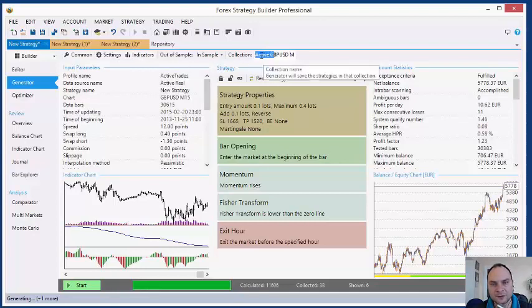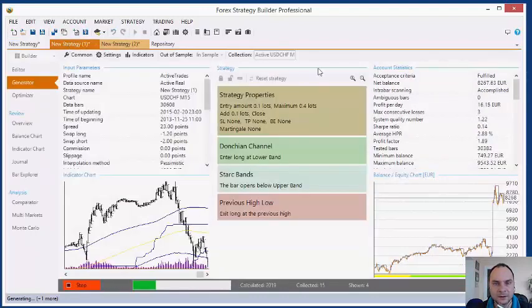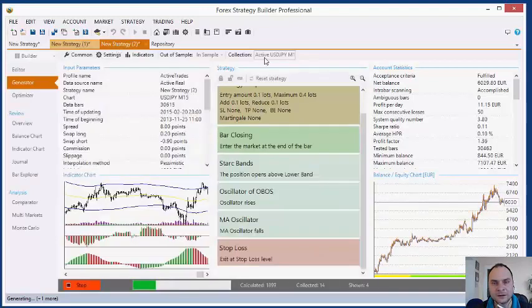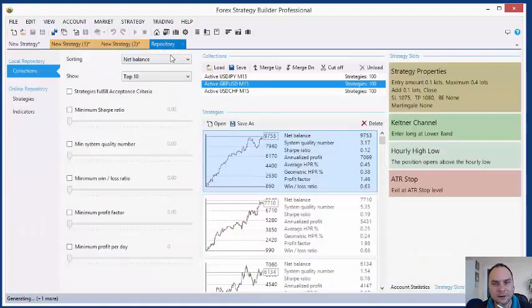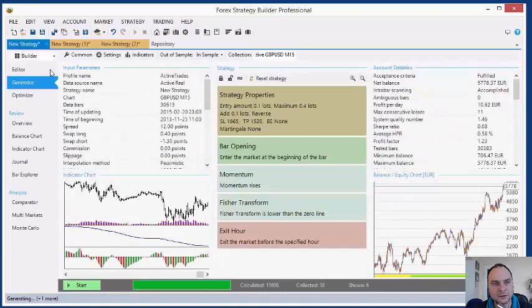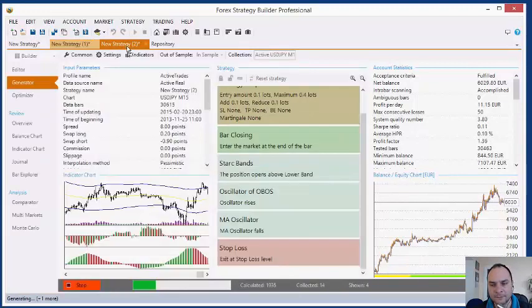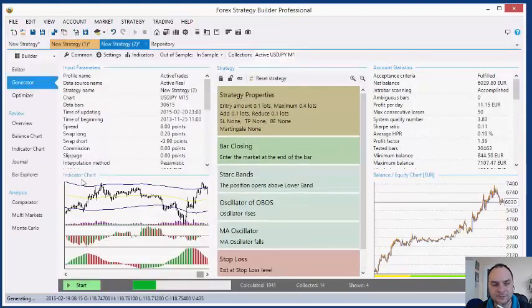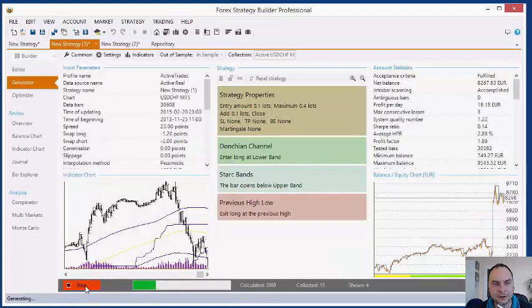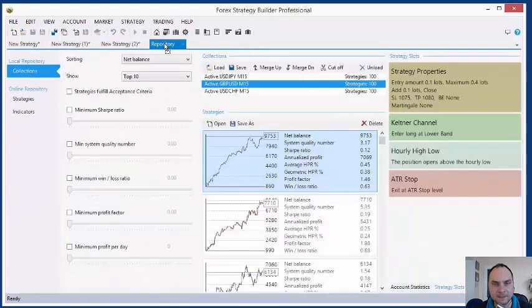Here, before starting the generator, we can write the collection name, and I set a different collection for every symbol. And now I have 3 collections here. Now this generator stopped, Great Britain USD, but these 2 are still running. But it's not a problem, I can stop this. And I work only with the collections.